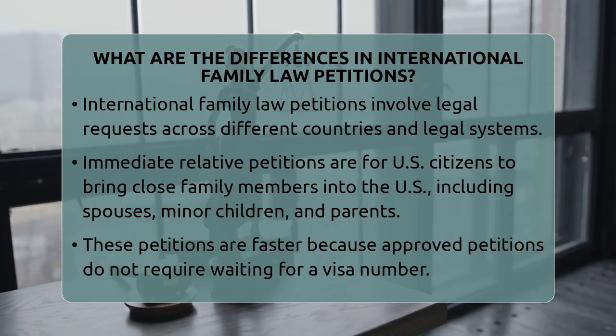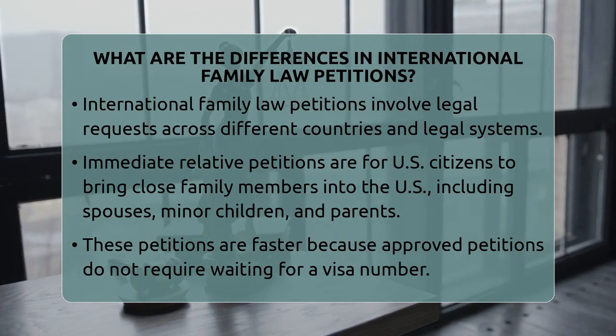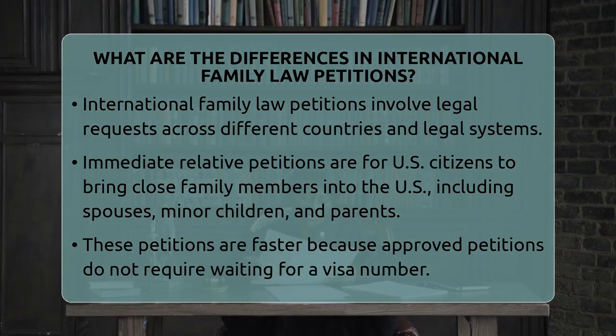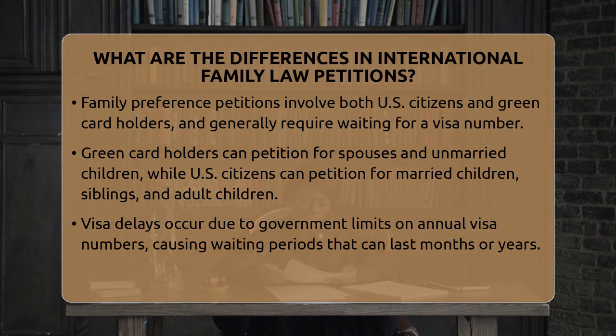First, let's look at immediate relative petitions. These are used when a U.S. citizen wants to bring close family members into the United States. Only U.S. citizens can file these petitions. They include spouses, children under 21 years old who are unmarried, and parents of U.S. citizens who are at least 21. The big advantage here is that once the petition is approved, the family member does not have to wait for a visa number. The visa becomes available right away, speeding up the process. This means less waiting time and quicker reunification.